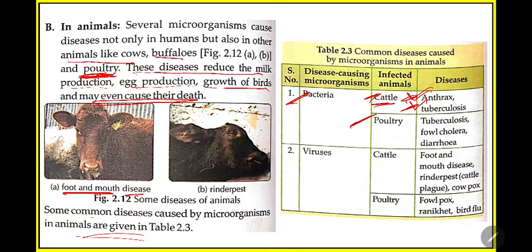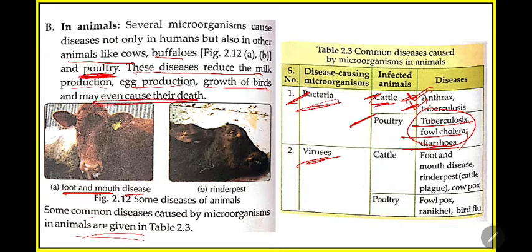Then poultry, what are the diseases caused in poultry by bacteria? First is tuberculosis, then fowl cholera, then diarrhea. These are the common diseases caused to poultry. You need to remember all these disease names.